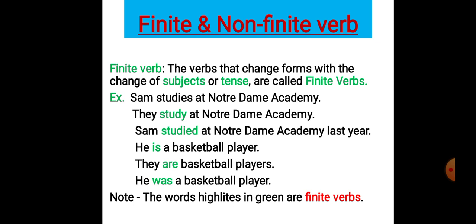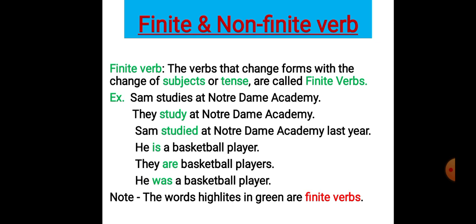Now let's try to understand what finite verb means. It says the verbs that change forms with the change of subjects and tense are called finite verbs. It's very simple to understand, and it will be more clear when we discuss the examples. You can see the first example: Sam studies at Notre Dame Academy. Here the subject is Sam and the verb is studies.